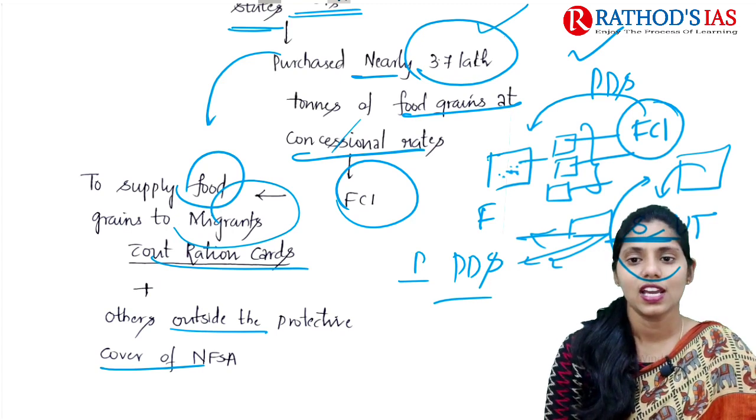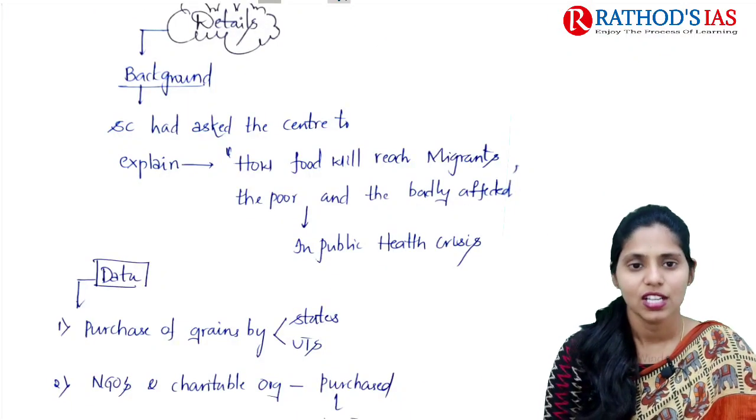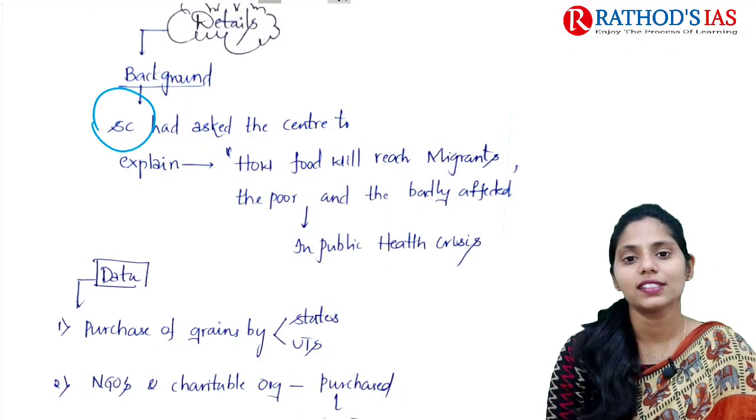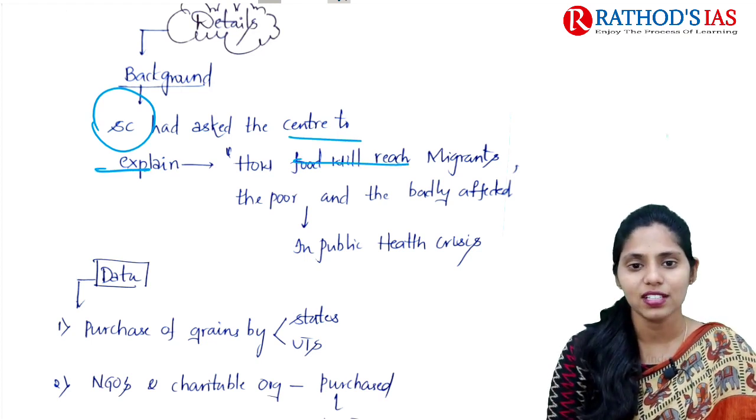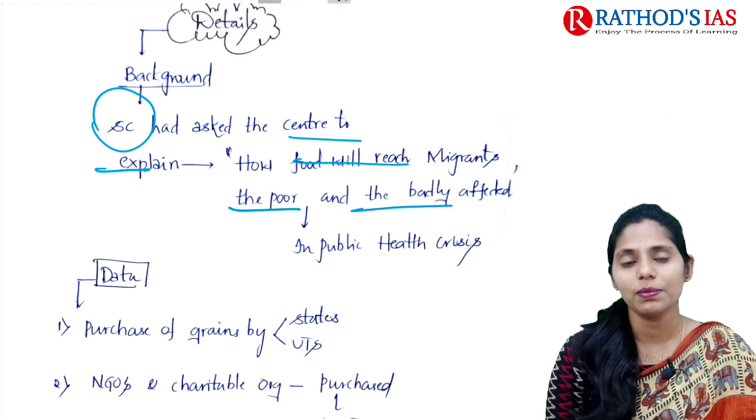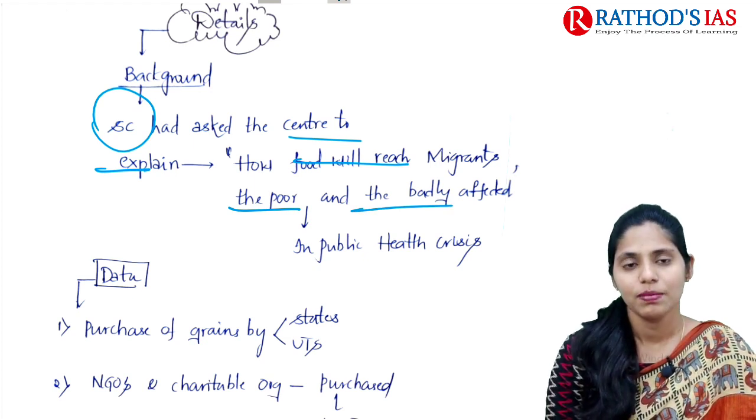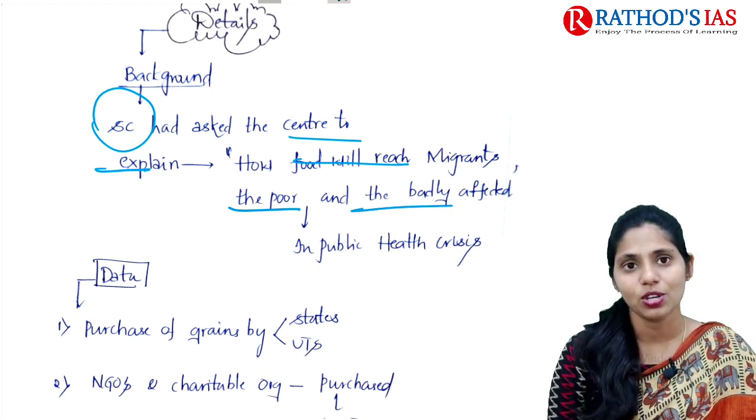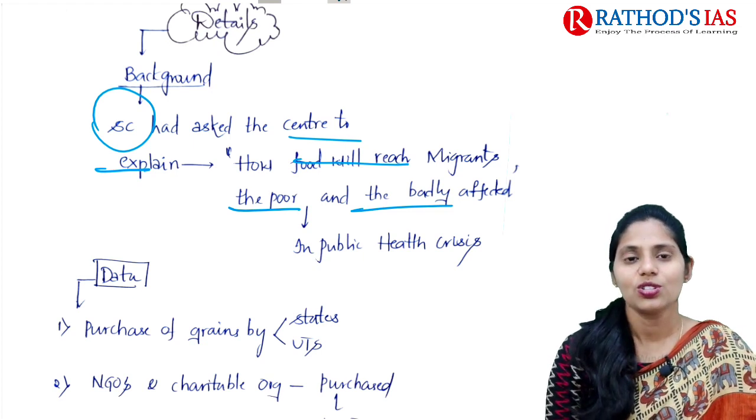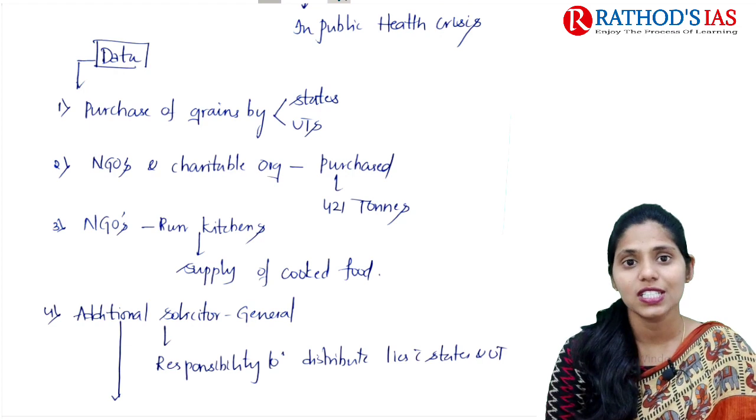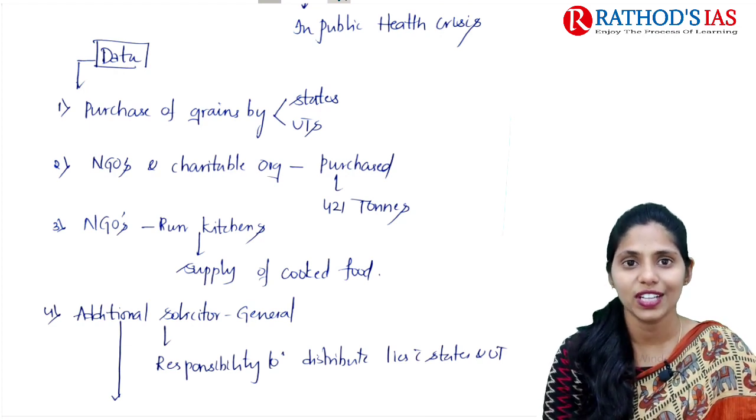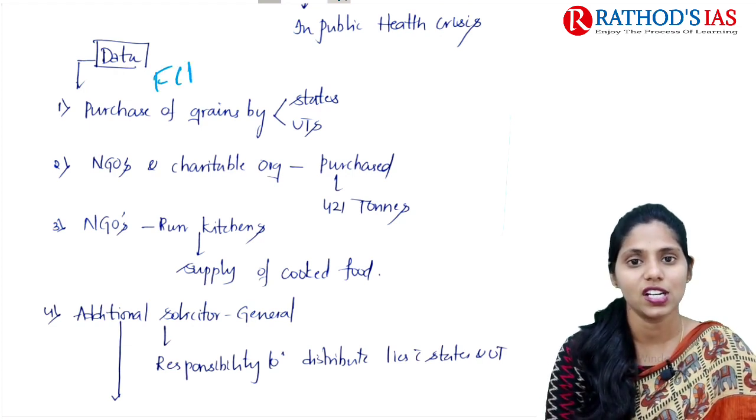So this is the context, and now let us see some details. Recently the Supreme Court asked the Centre to explain how food will reach migrants, the poor, and also people who are badly affected because of this public health emergency or public health crisis. The data mainly said that many states and union territories came up with purchasing of food grains from FCI at concessional rates.